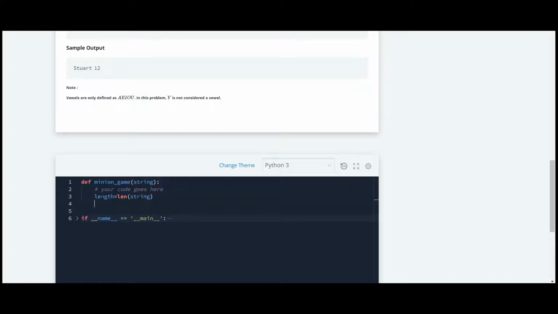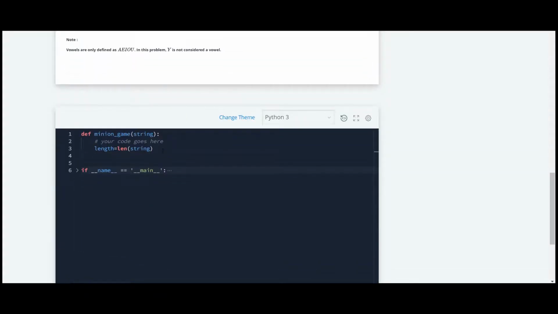And then we will set a counter for vowels and consonants, and first we'll assign them as 0. And we'll now apply a for loop for i in range length.